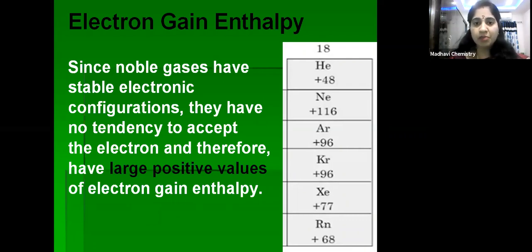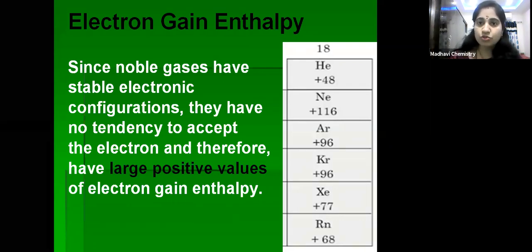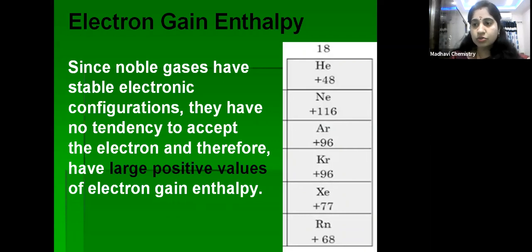The change may be an increase or a decrease, which means the energy may decrease or increase, so it may be exothermic or endothermic. Energy may be released or absorbed. In case of group 17 elements, children, we have seen that they have the ns2 np5 configuration, so they require only one electron. If you give one electron, they will easily accept it. That's why the electron gain enthalpy for group 17 elements is a high negative value.